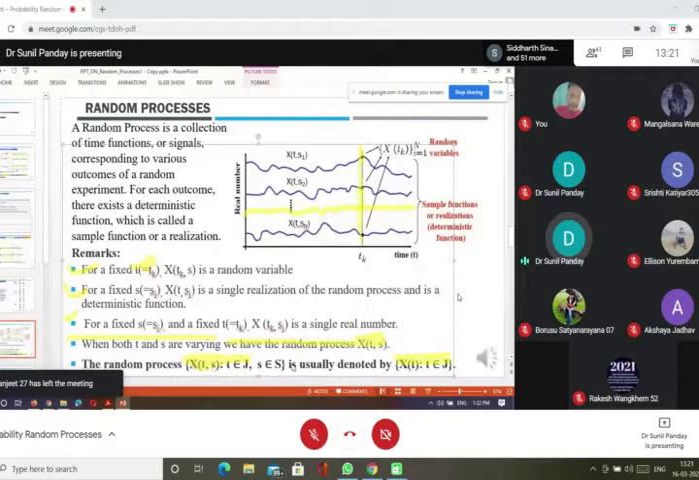In the full form, the notation is like this: left bracket X(t, s).